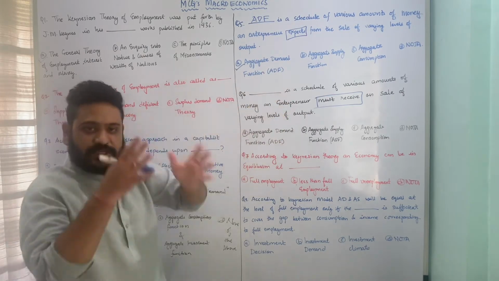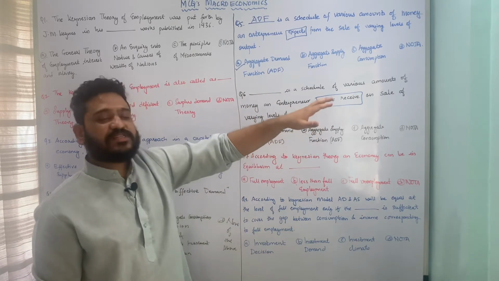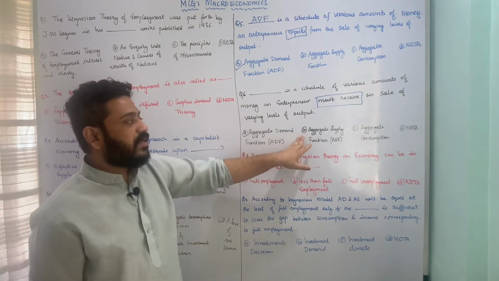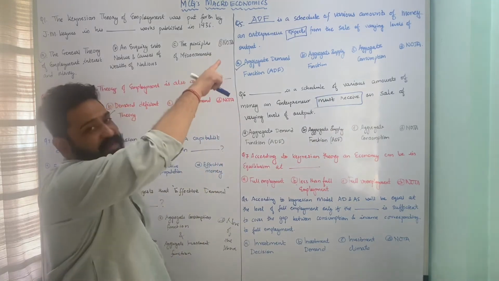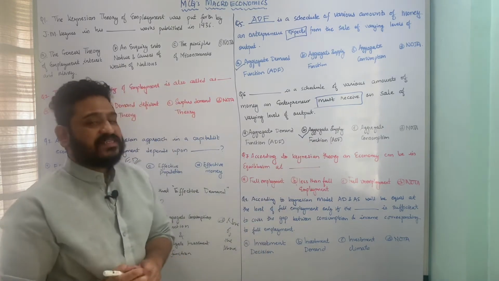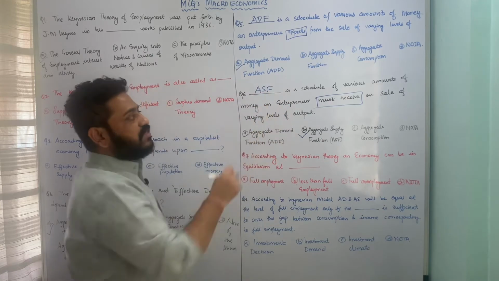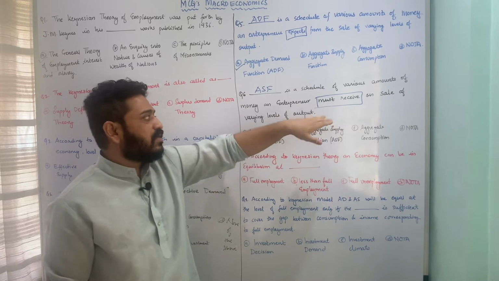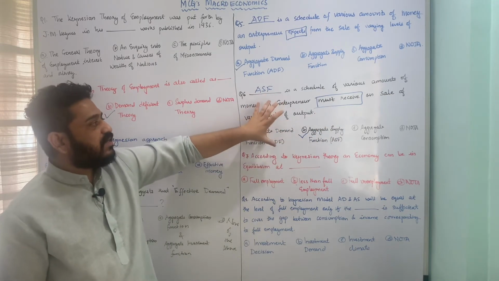So here again it is a schedule, that means a tabular representation of various amounts of money an entrepreneur must receive on sale of varying levels of output. The options are A, aggregate demand function, B, aggregate supply function, C, aggregate consumption, and D, none of the above. We know what the aggregate demand function is. Now this is talking about the aggregate supply function, or ASF. Aggregate supply function is a schedule of various amounts of money an entrepreneur must receive on sale of varying levels of output. So aggregate supply function is the correct answer to this question.